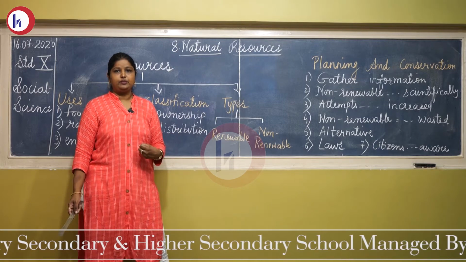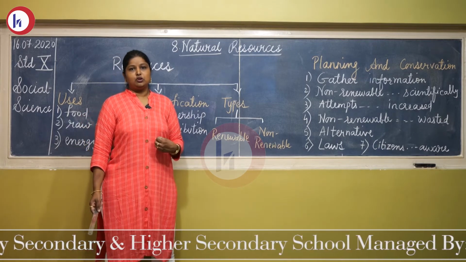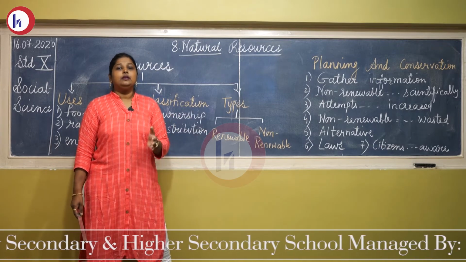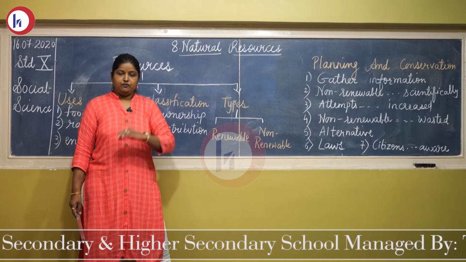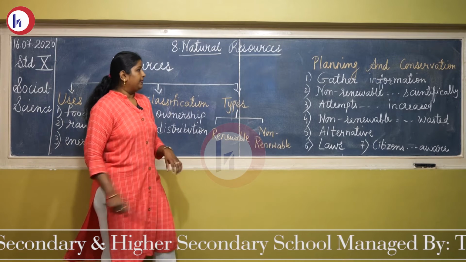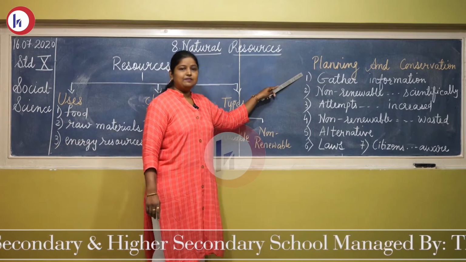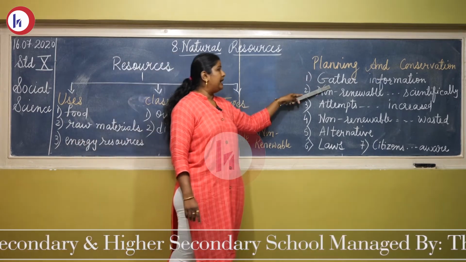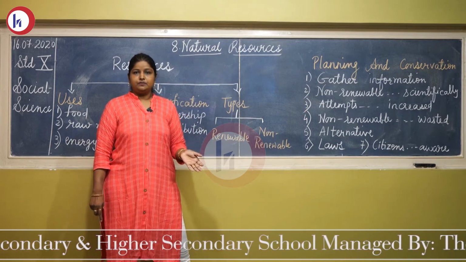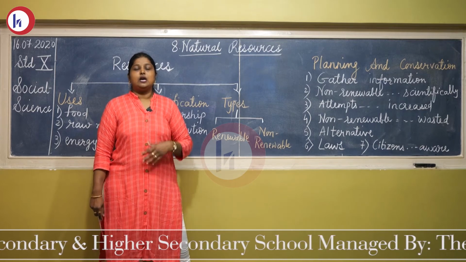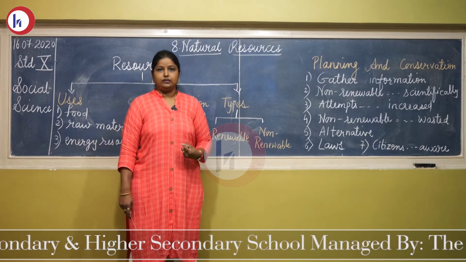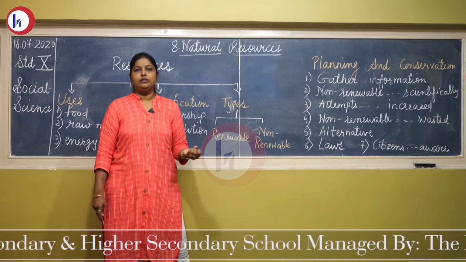So planning has to be done. Conservation of the resource should be there. Conservation is directly linked with scarcity of resource. Where there is scarcity, conservation is necessary. So what planning? We have 7 steps in that. First, gather information. Gather information about available resources, utilized resources, unutilized resources, where it is lying. All information has to be gathered about the different resources which are found in the world.